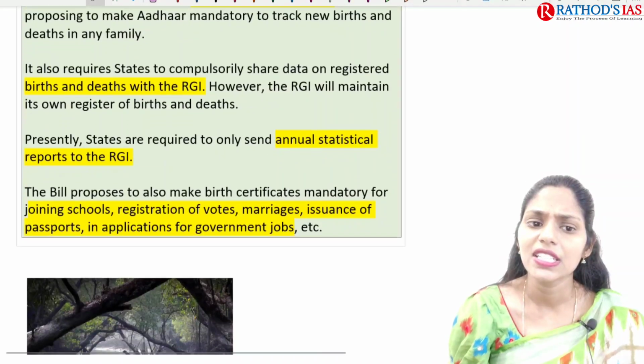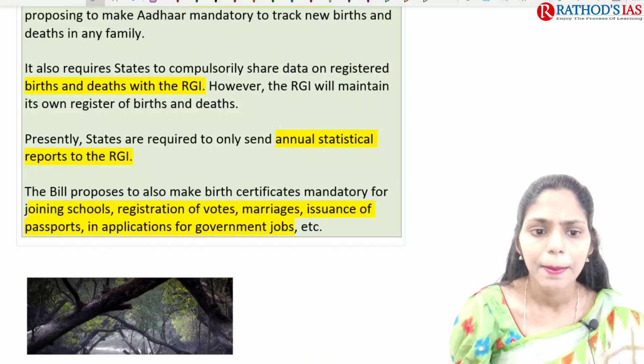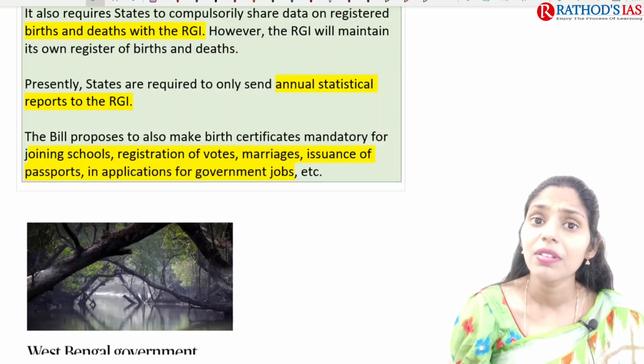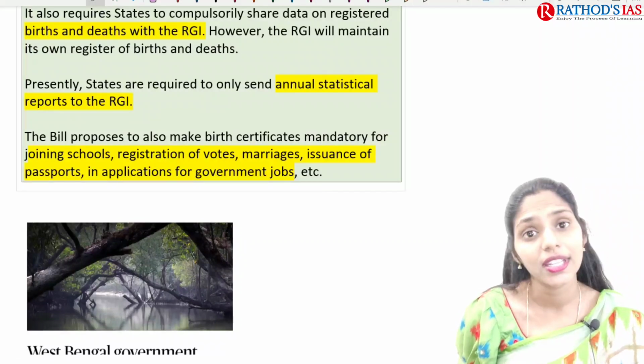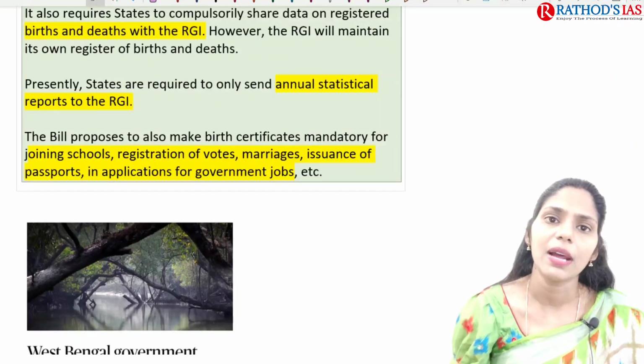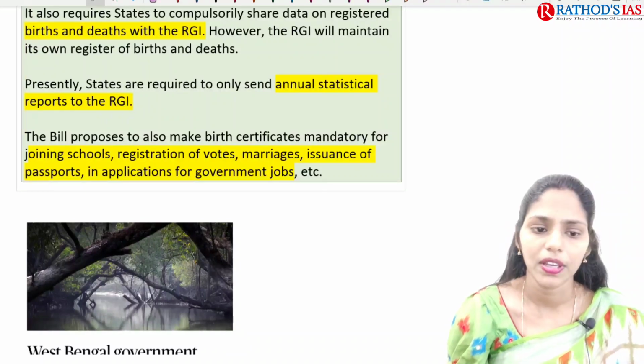Presently, states are required only to send the annual state statistical reports, but now this bill proposes to make birth certificates mandatory for getting admissions in schools, the registration of votes, marriages, issuance of passports, and applications for government jobs, etc. So this is about this topic.